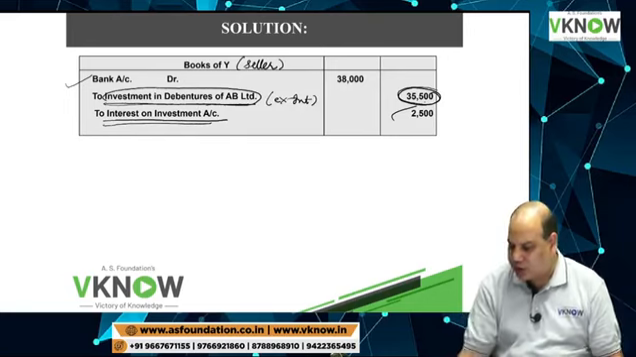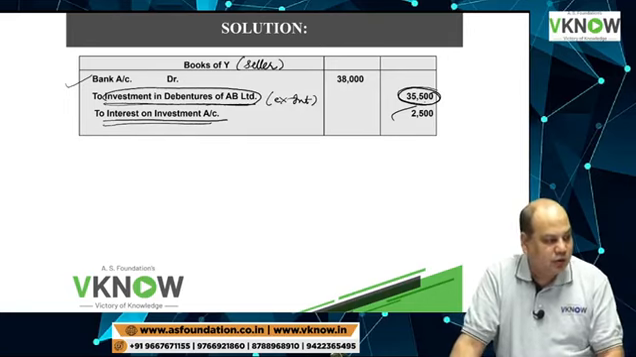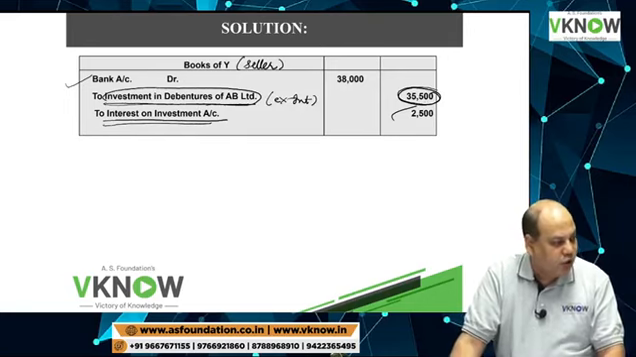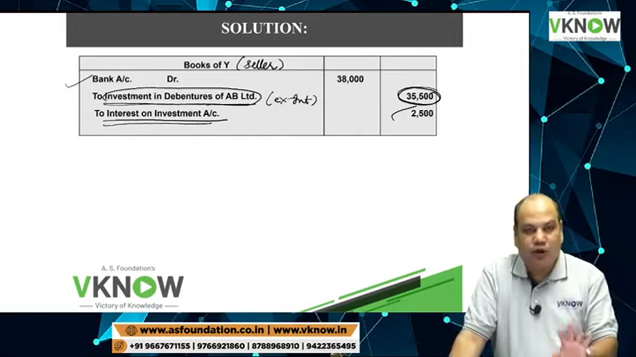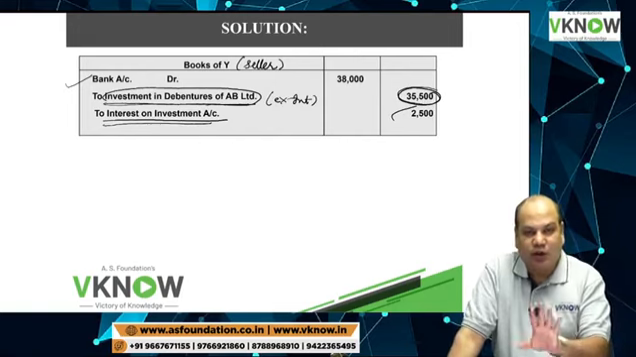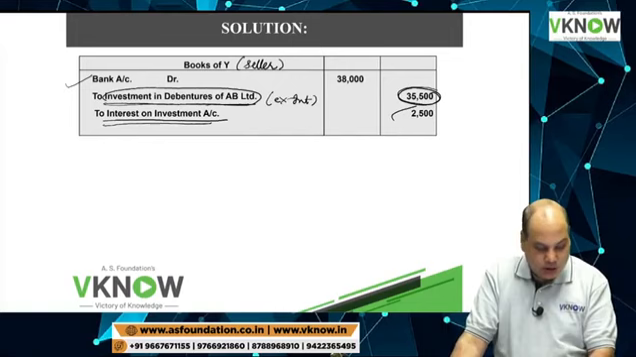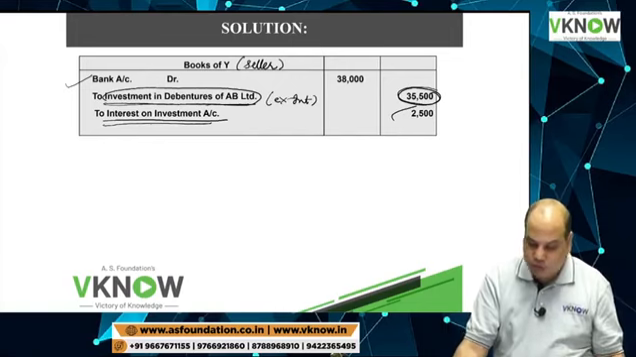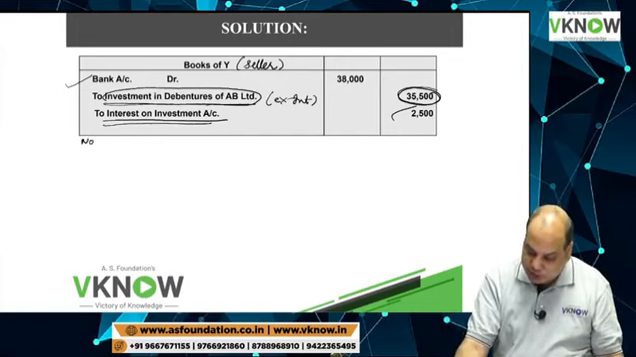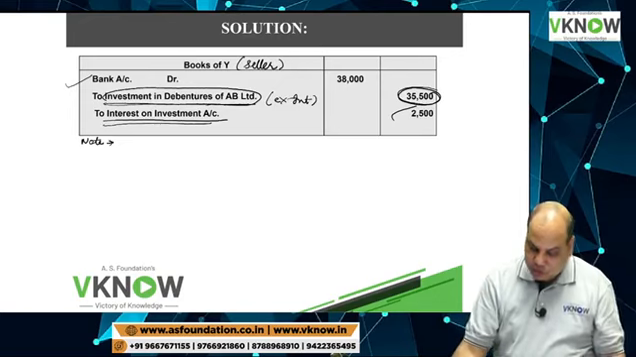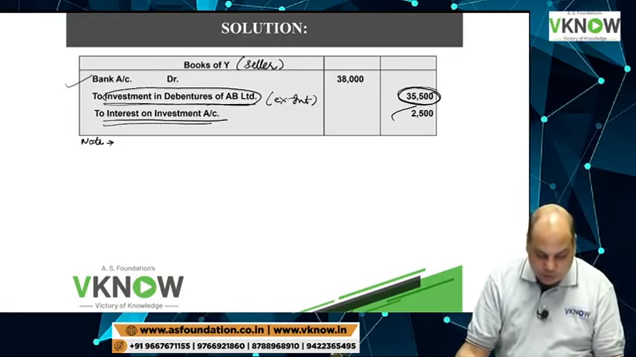So interest will be credited by 2,500 rupees. You will find that the entries passed by buyer and seller are just the opposite. But in case of seller, one more thing you have to note down. The answer is printed in your book. You can just write a note here. In the books of Y, write a note here.